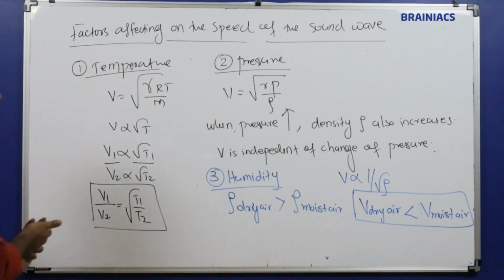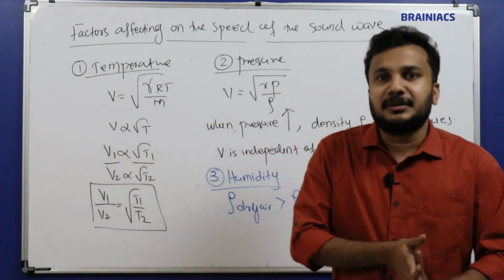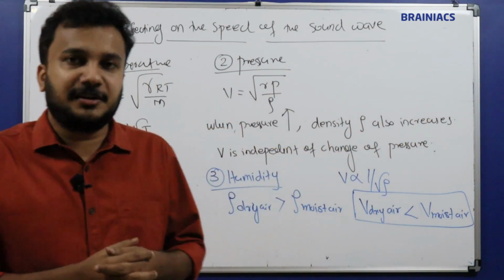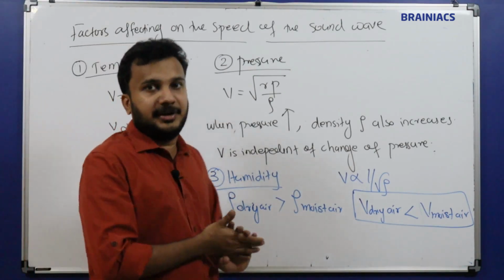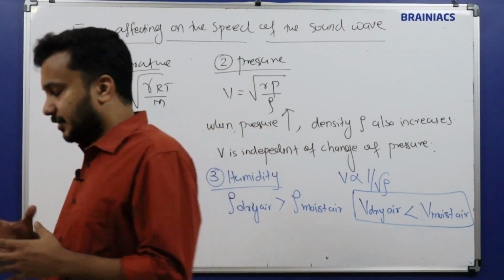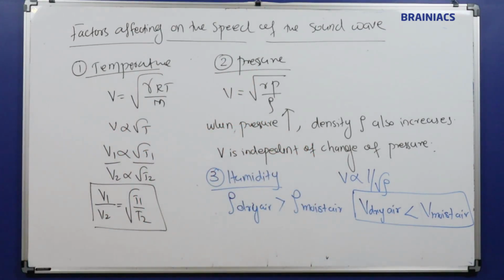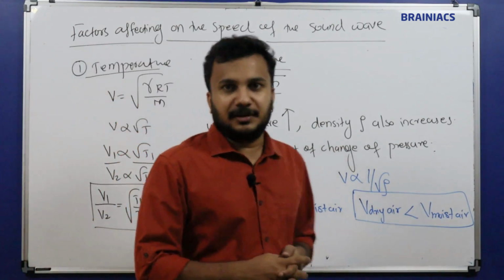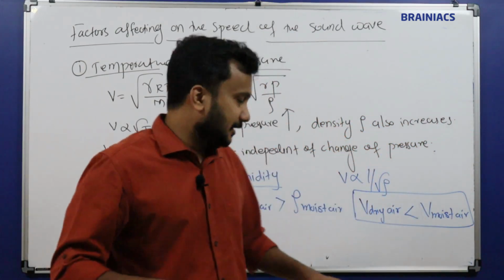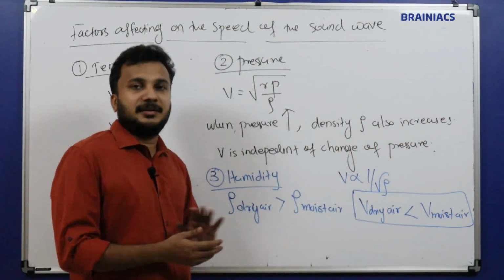So there are three basic factors. Temperature affects the velocity, but pressure does not, because pressure is proportional to density and the change cancels out. Then humidity: the density of dry air is more than that of moist air. The value is 1.29. I don't know the exact values, but this value will be higher than the other one.